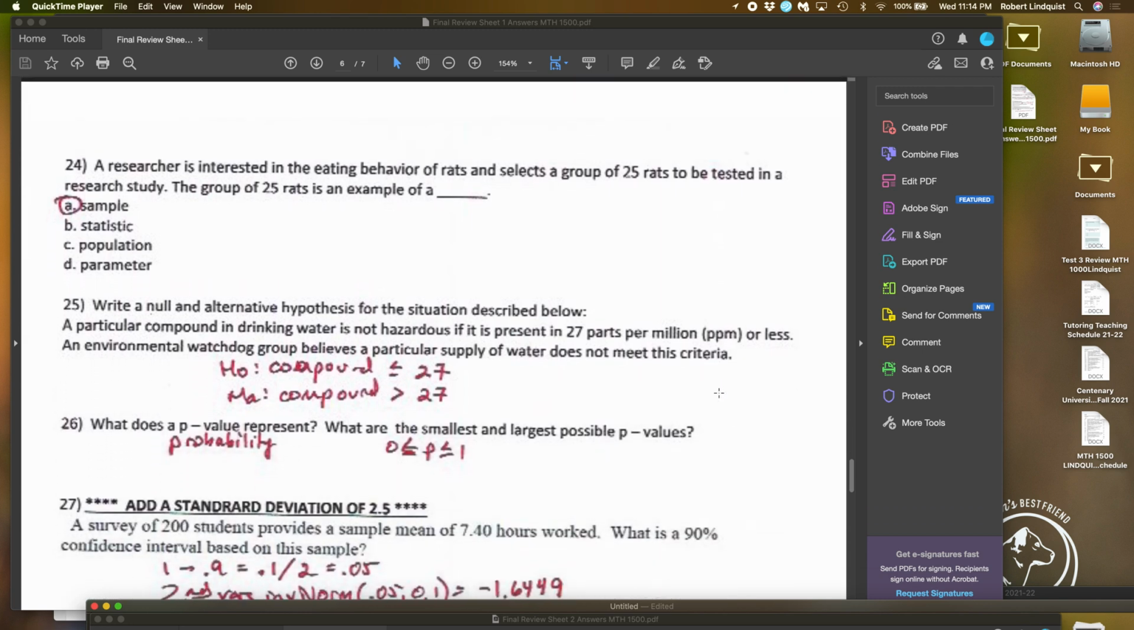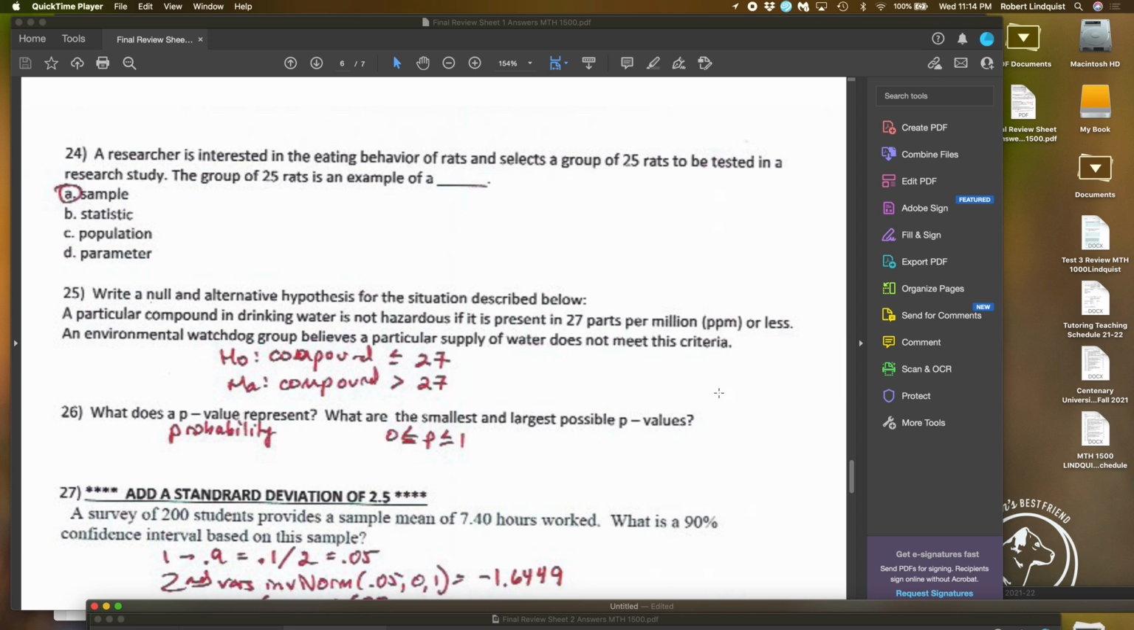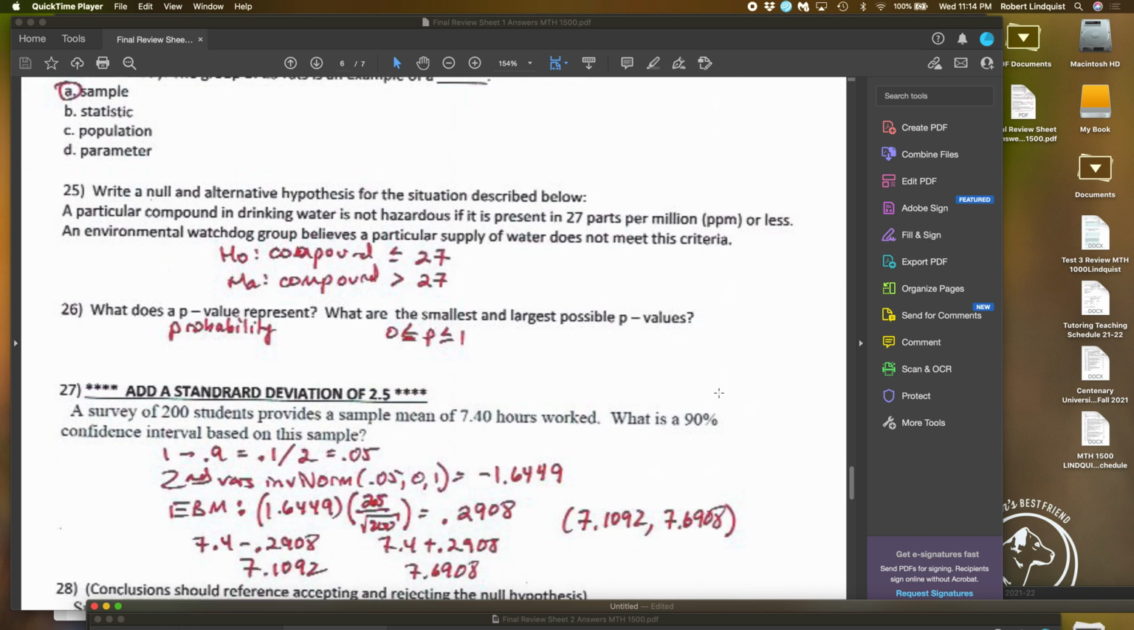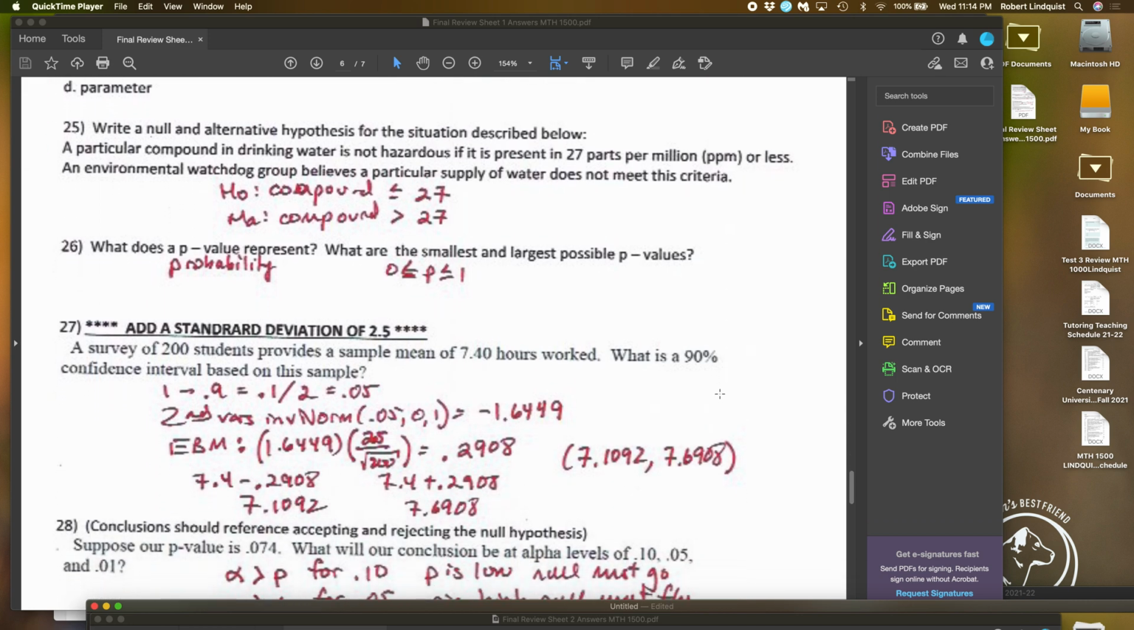Okay, number 24 talks about a group of 25 rats, and you're selecting that group of 25 rats, which means there are other rats. When you select it from the total population, you have now created a sample. Number 25, null and alternative hypotheses for the situation described below. A particular compound in drinking water is not hazardous if it's present in 27 parts per million or less. A watchdog group believes it's actually more than this. So the null is that the compound is less than or equal to 27. Remember, all equals always go with the null hypothesis, and the alternative is that it's greater than 27.